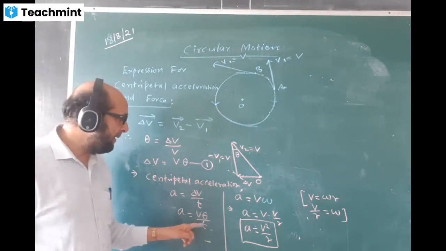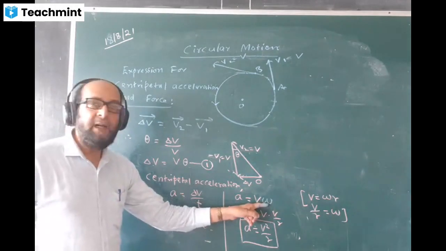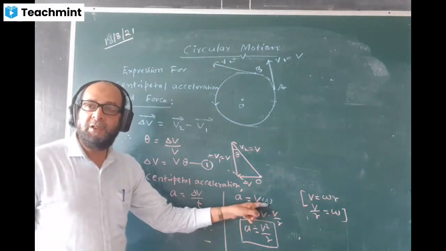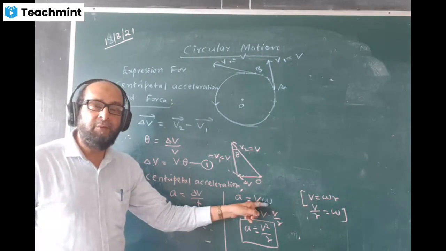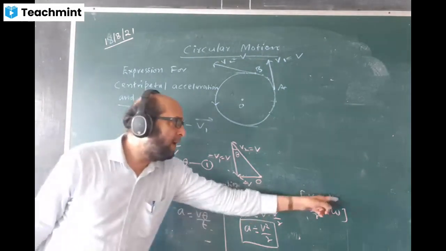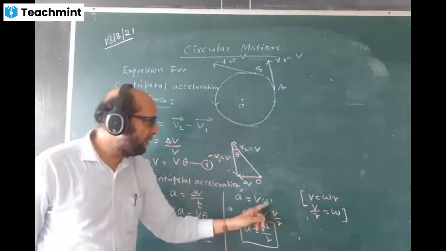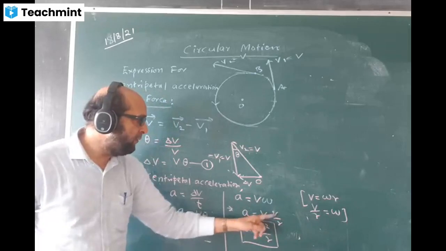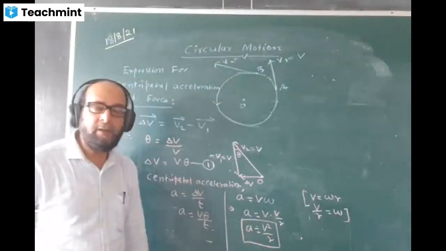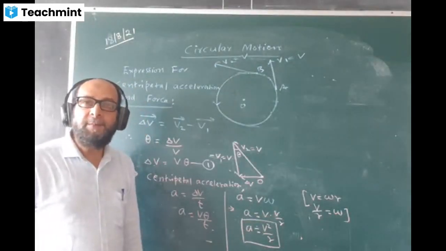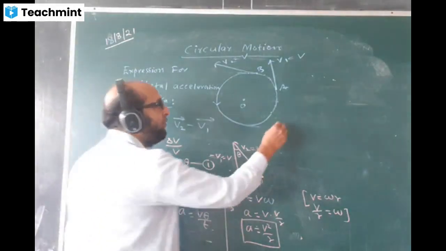Delta theta by t becomes omega, and we found the relationship between omega and v. v is equal to omega r, therefore omega value will become v by r. So v into v becomes v square by r. This is the formula of centripetal acceleration.